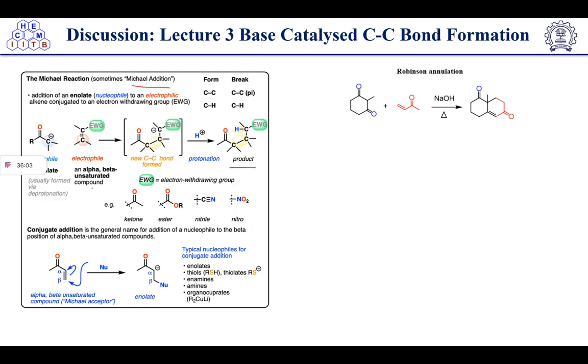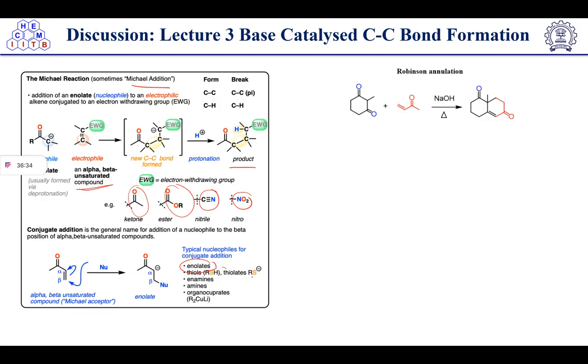So an alpha beta unsaturated compound will be there in the Michael addition reaction. An electron withdrawing group should be there after the double bond, which can be either ketone, ester, nitrile, or nitro, anything. Conjugate addition is the general name for the addition of a nucleophile to the beta position of an alpha beta unsaturated compound.